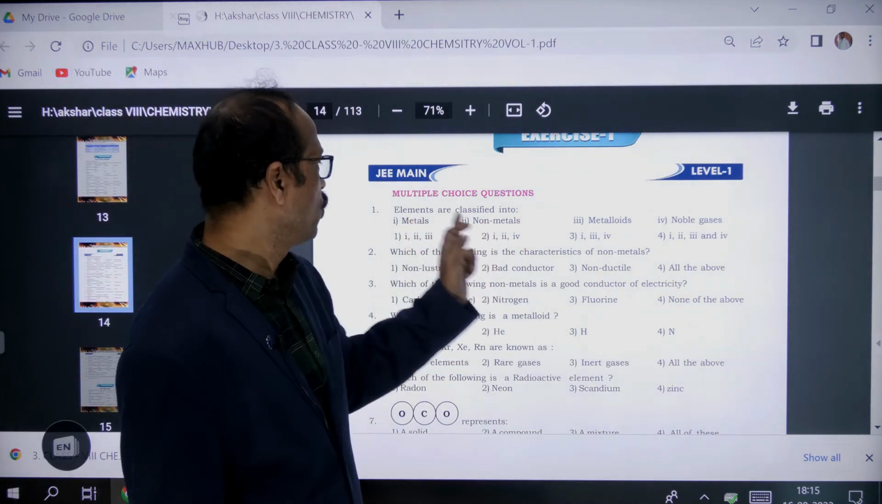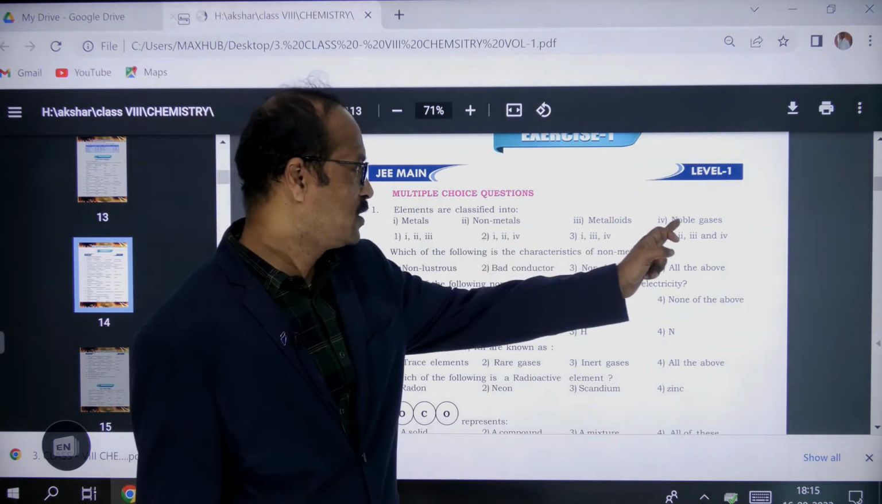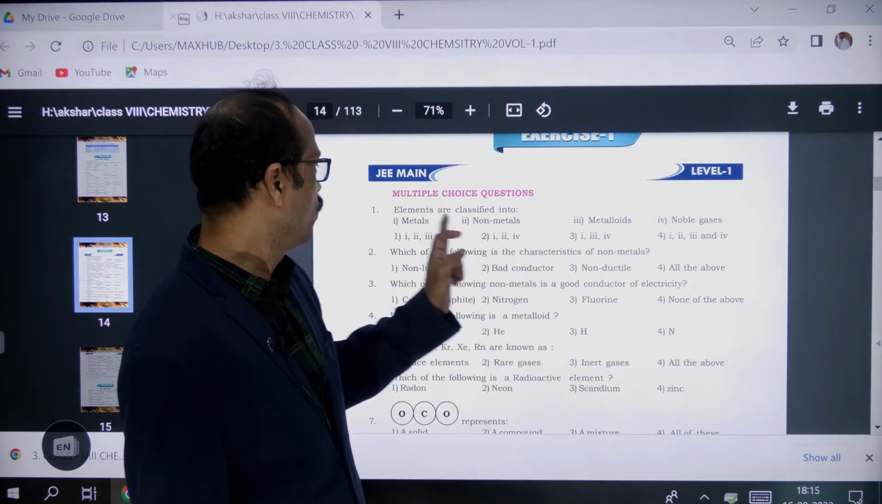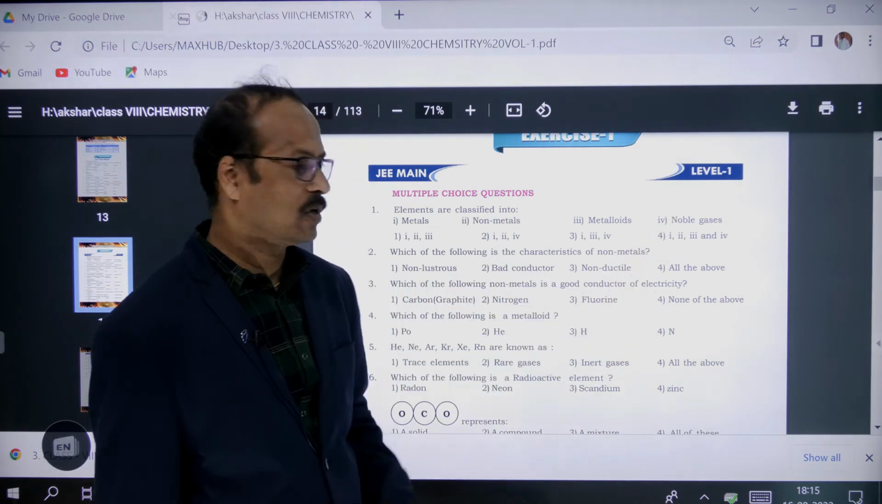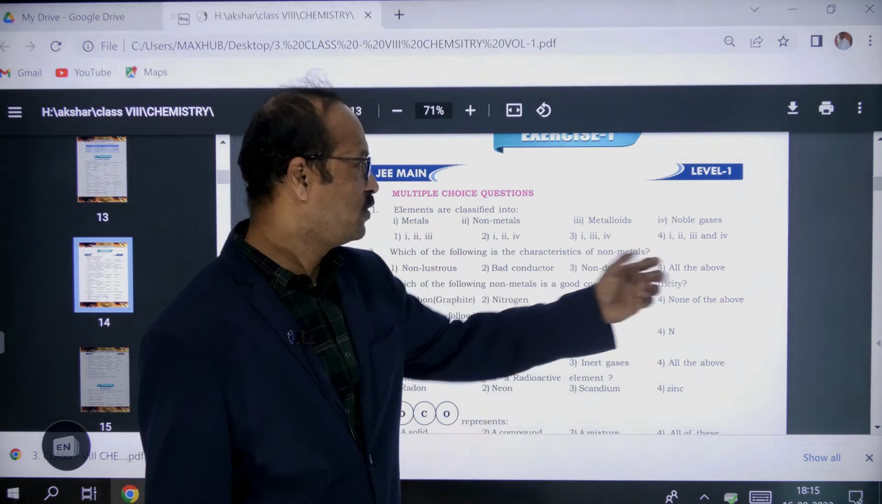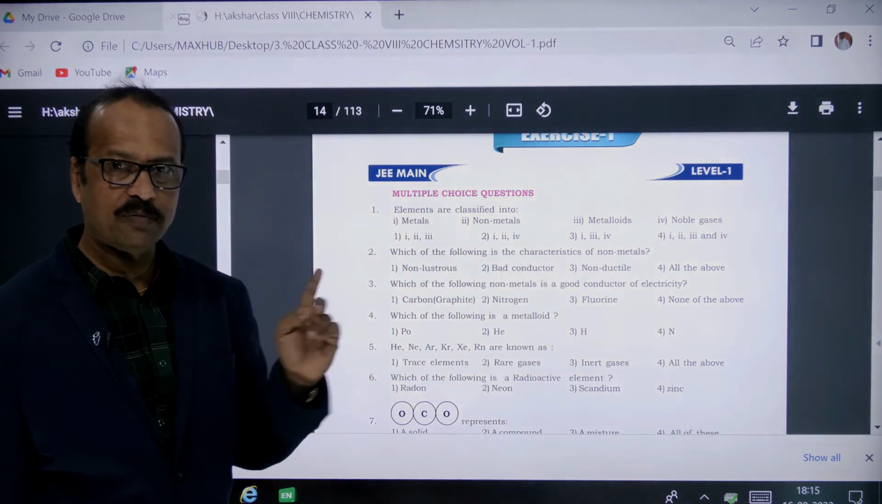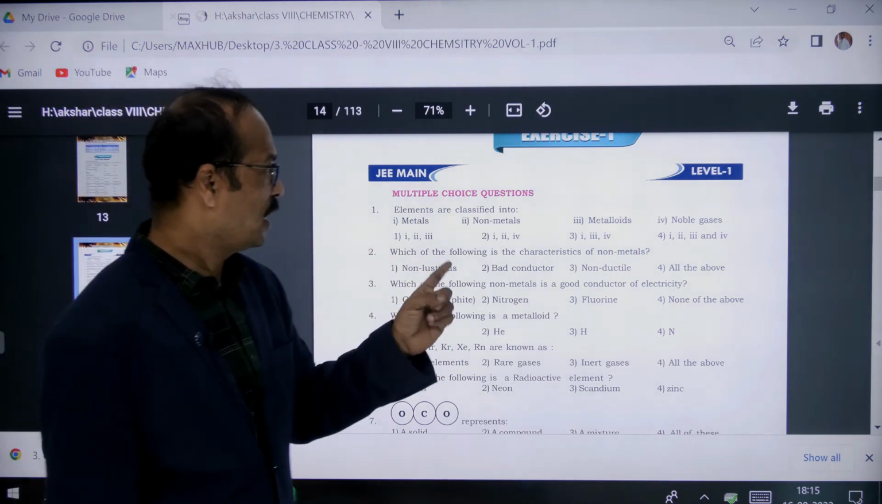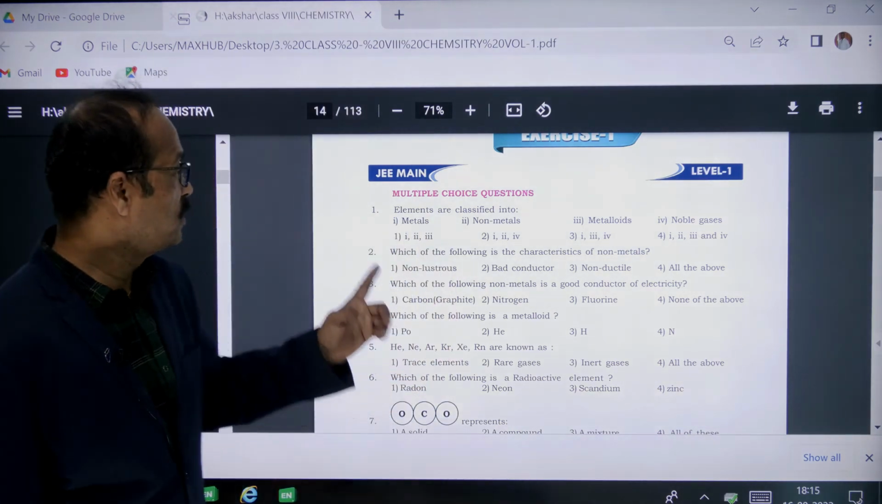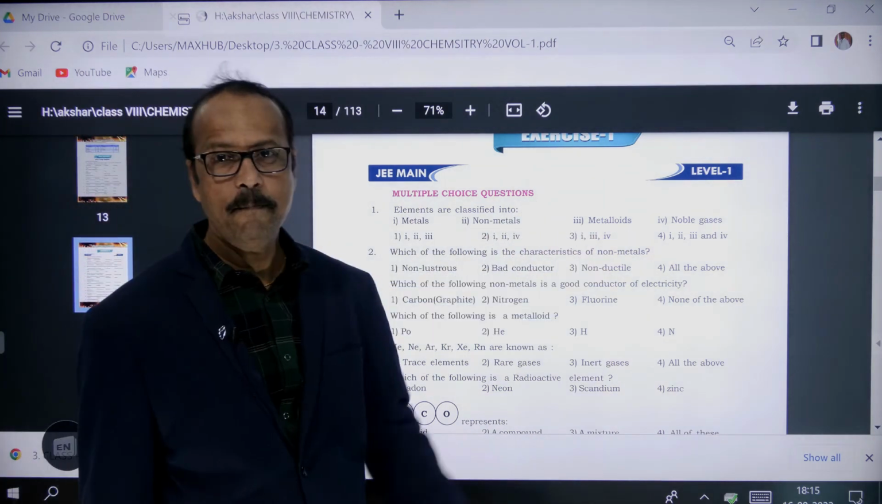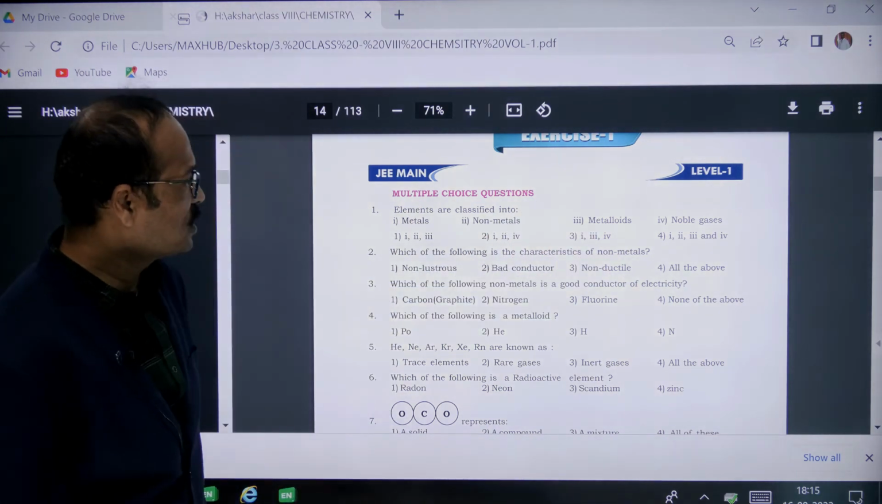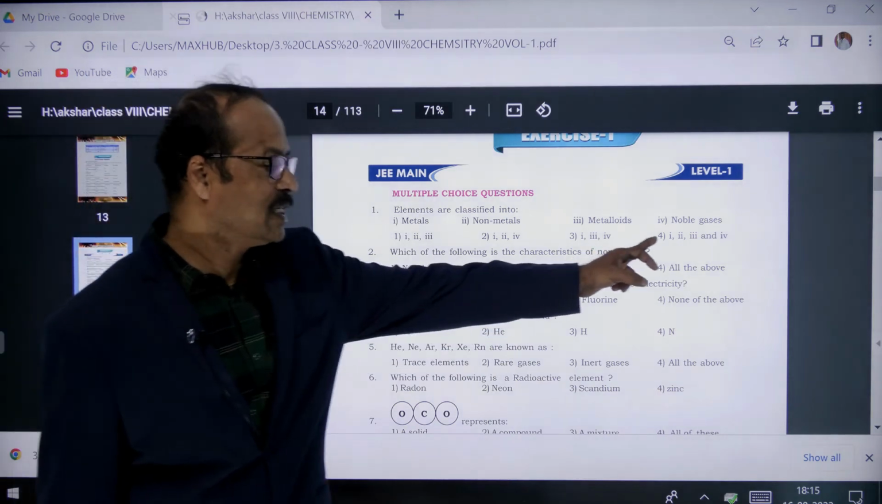1, 2 and 4. 1 is metals, non-metals and noble gases. No, this is also not correct. 1, 3, 4. Metals, metalloids, noble gases. This is also not correct. Then fourth is what? 1, 2, 3, 4. Yes. Elements are classified into 4 types. Already we discussed that, like metals, non-metals, metalloids and noble gases. So the fourth one is the right answer.